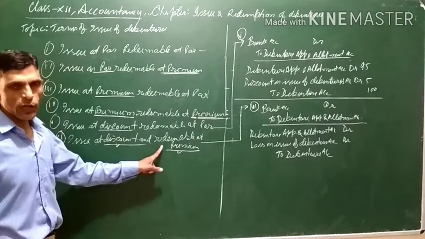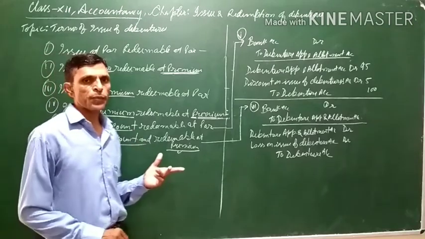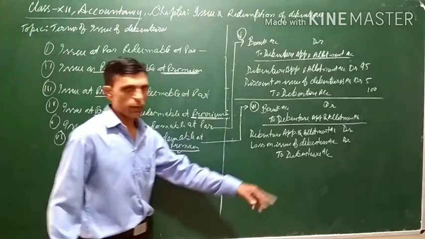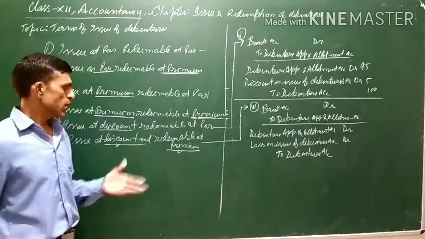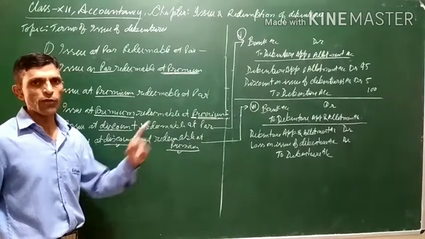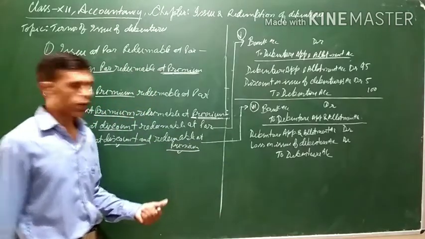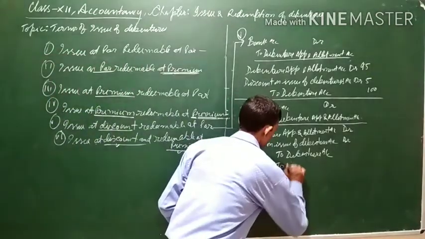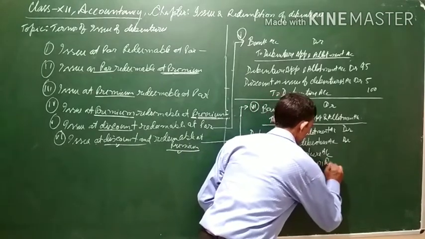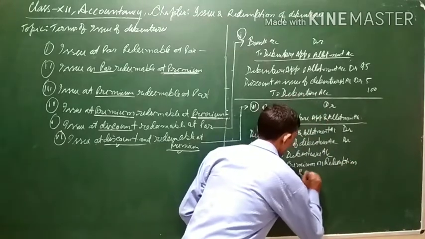The premium will be payable at the time of redemption, so it is not to be paid now, but at the time of redemption of debenture, and this premium will be treated as a liability, just like the debenture is a liability which will be repaid after a few years. Similarly, the premium will also be a liability. It will be repaid at the time of redemption. So both debenture account as well as premium on redemption of debenture account will be credited.